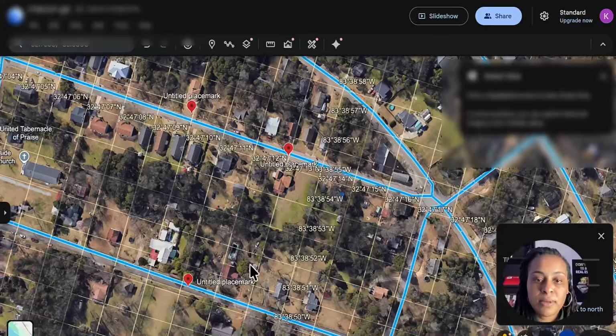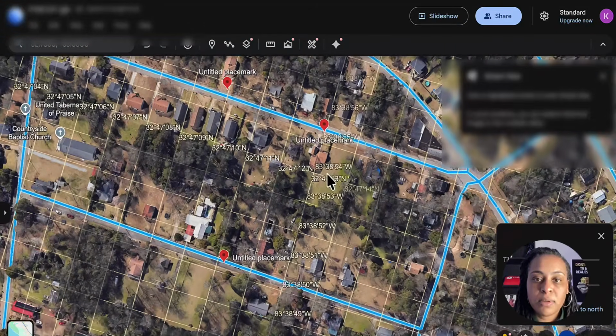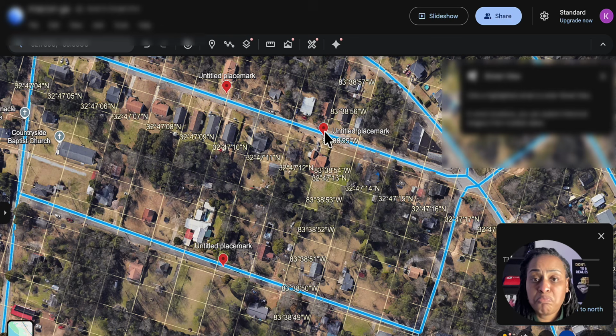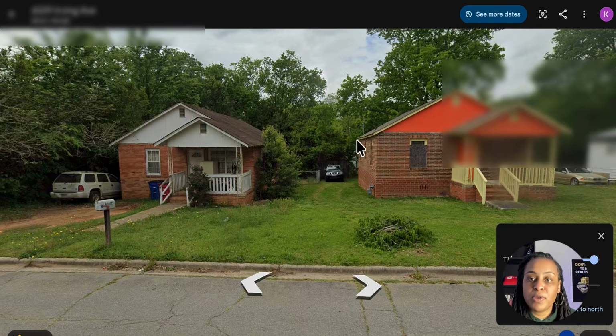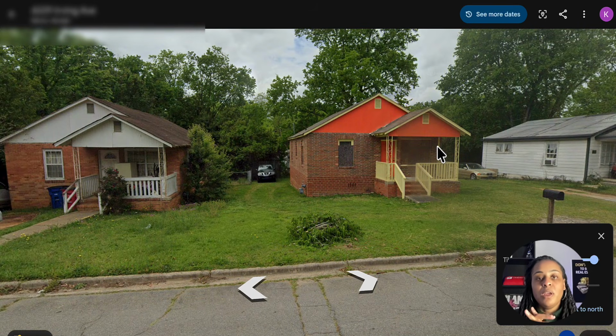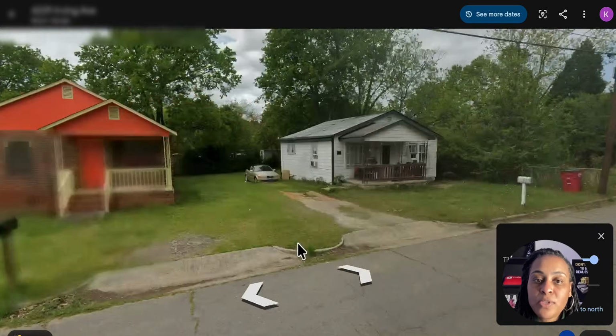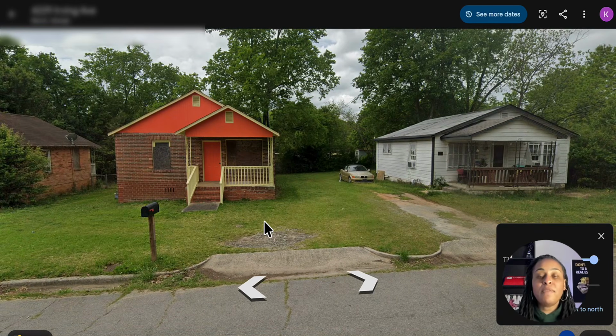There was a brick home that I highlighted. I don't think it was that one. Like I said, I spent about 20 or 30 minutes just perusing the streets of Macon, Georgia, right? Given the exact, here we go. Look at this brick home. Given the exact coordinates, I was able to target an area. And from there, I found quite a bit, right? Now, whether, like I said earlier, you want to invest in this area or not is not the point. The point of this video is to show you, wherever you are interested in investing, exactly how to place that prompt into ChatGPT to find specific coordinates of where you should be perusing the streets virtually, right?